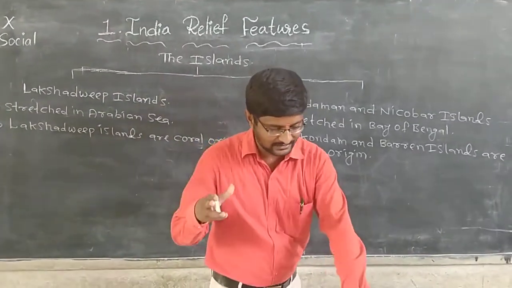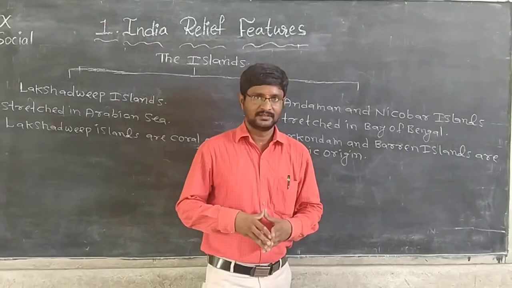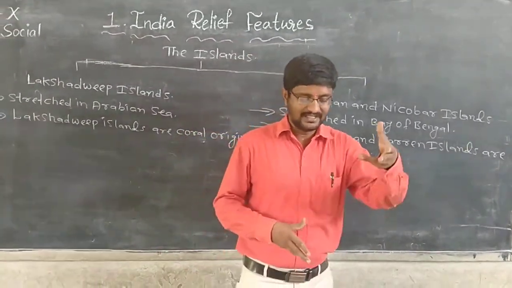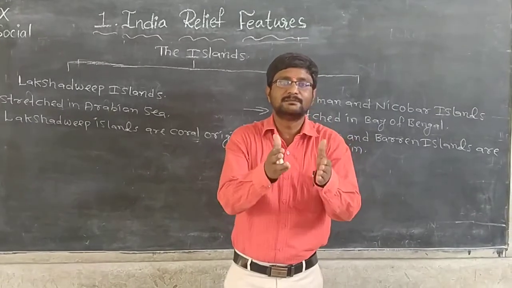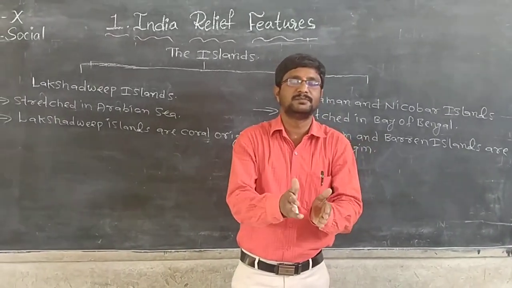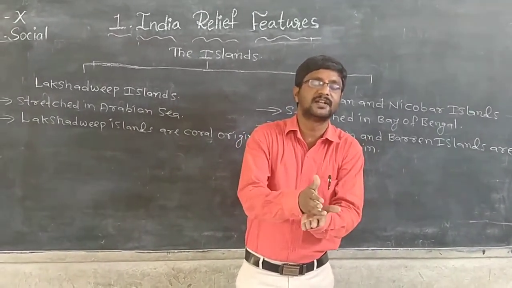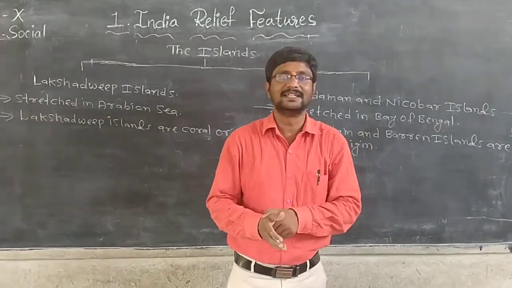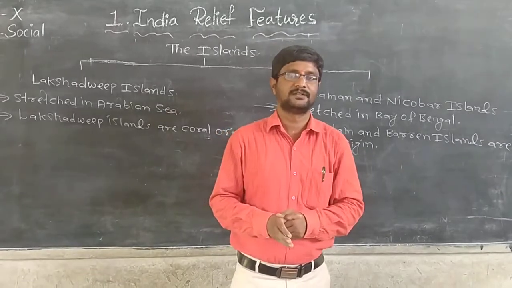These Andaman and Nicobar Islands are an elevated portion of the submerged mountain part which is running from Myanmar. The name of the mountain is Arakan Yoma.